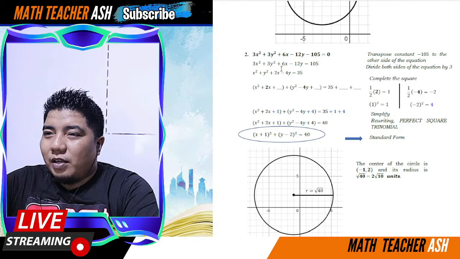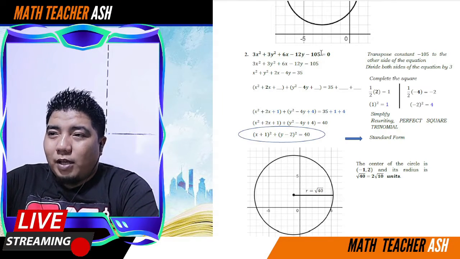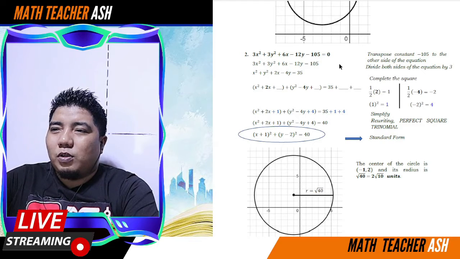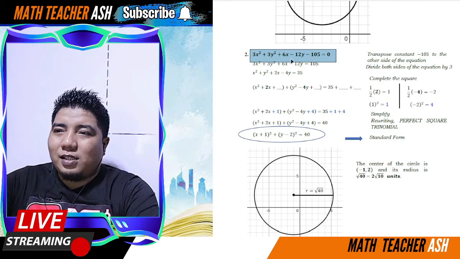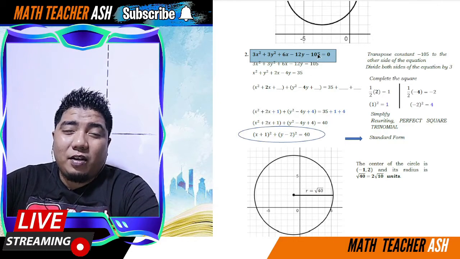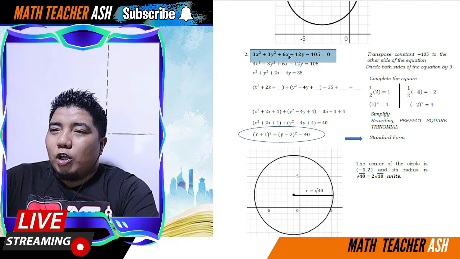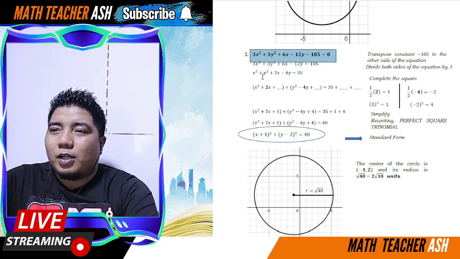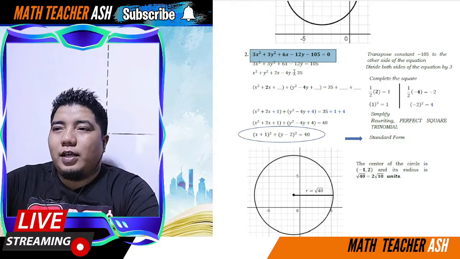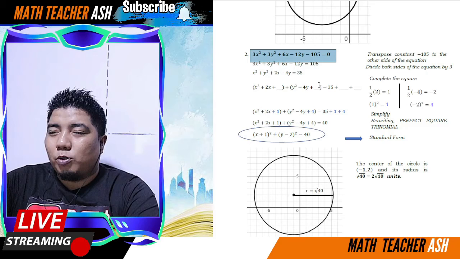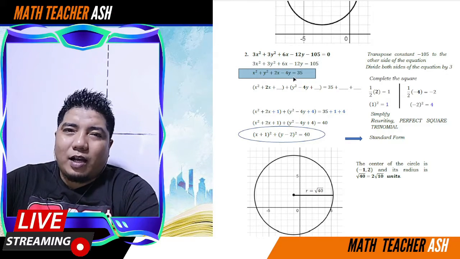Okay, so we have here 3x squared plus 3y squared plus 6x minus 12y minus 105 is equal to 0. So as you can see, my dear math learners, the numerical coefficients 3, 3, 6, 12, and 105 are divisible by 3. So you can divide the whole equation by 3. So when you divide the whole equation by 3, this will become x squared, y squared, positive 2x, and negative 4y is equal to 35. Okay, kasi na-transpose na sa kabila. Okay, so napakadali lang.